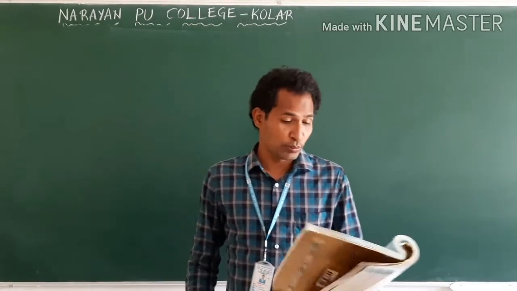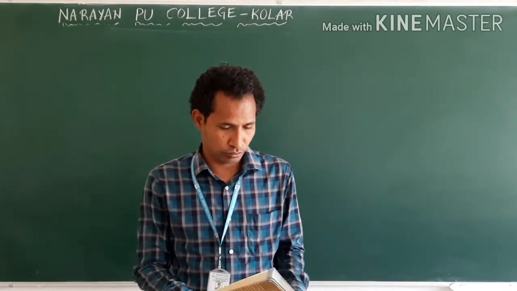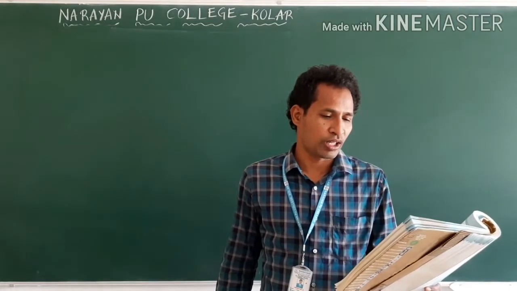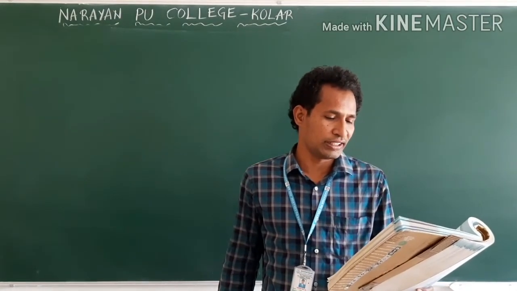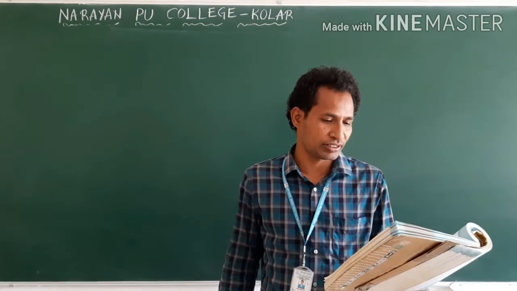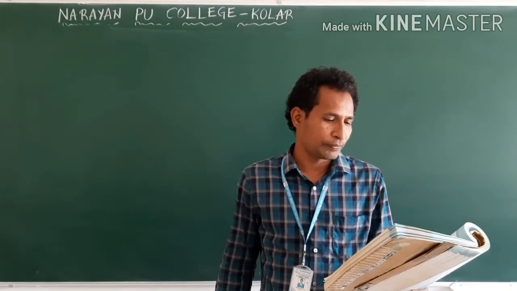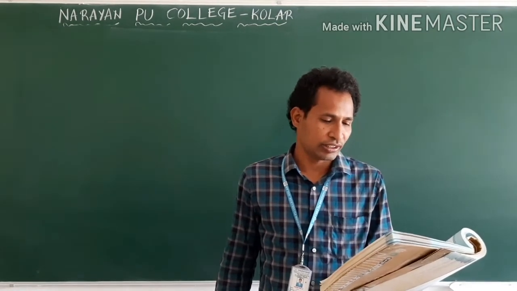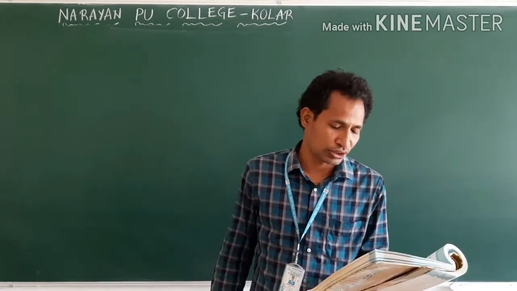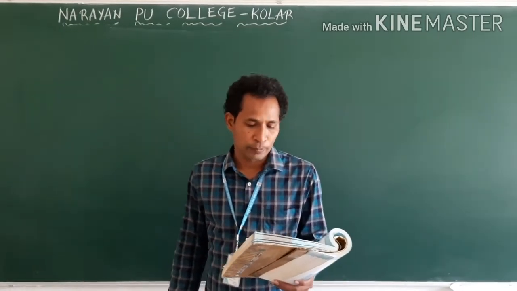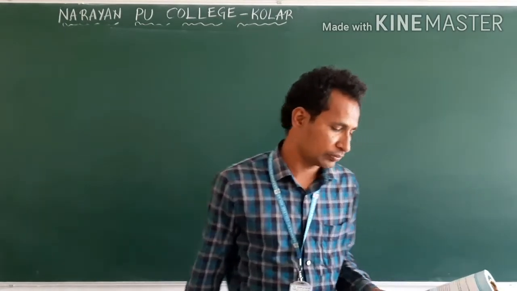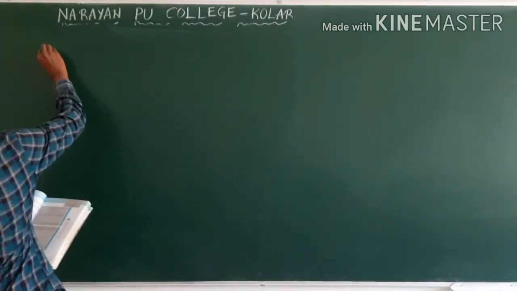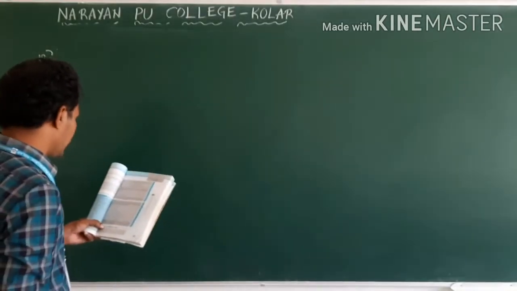Now come to example problem 2. If the magnetic field is parallel to the positive y-axis and the charged particle is moving along the positive x-axis in the given figure, which way would the Lorentz force be for (a) an electron, means negative charge, and (b) a positive charge particle, proton? So the given figure for example problem 2 is